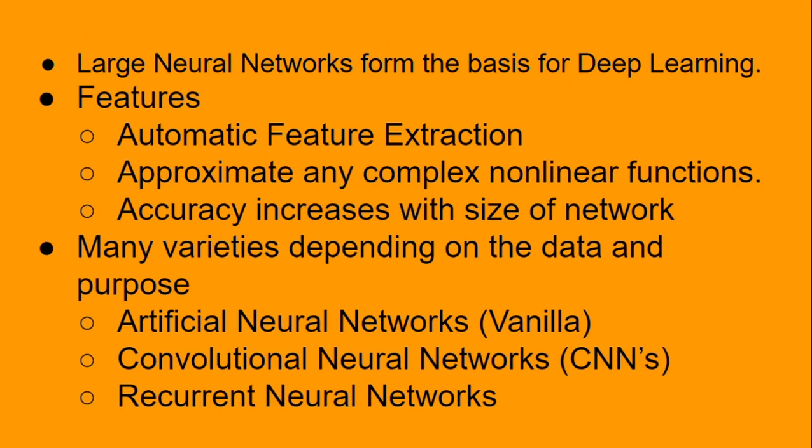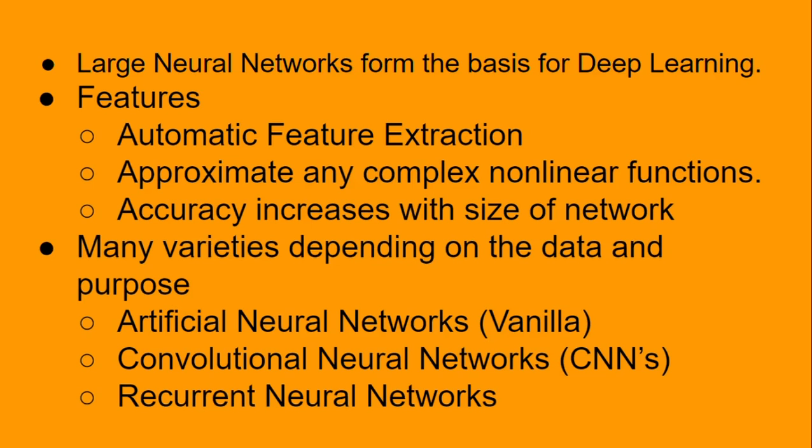So summarizing what we have learned, large neural networks form the basis for deep learning. These neural networks have many features, like they perform an automated feature extraction unlike machine learning techniques. They can approximate any complex nonlinear functions. Their accuracy increases with the size of the network.